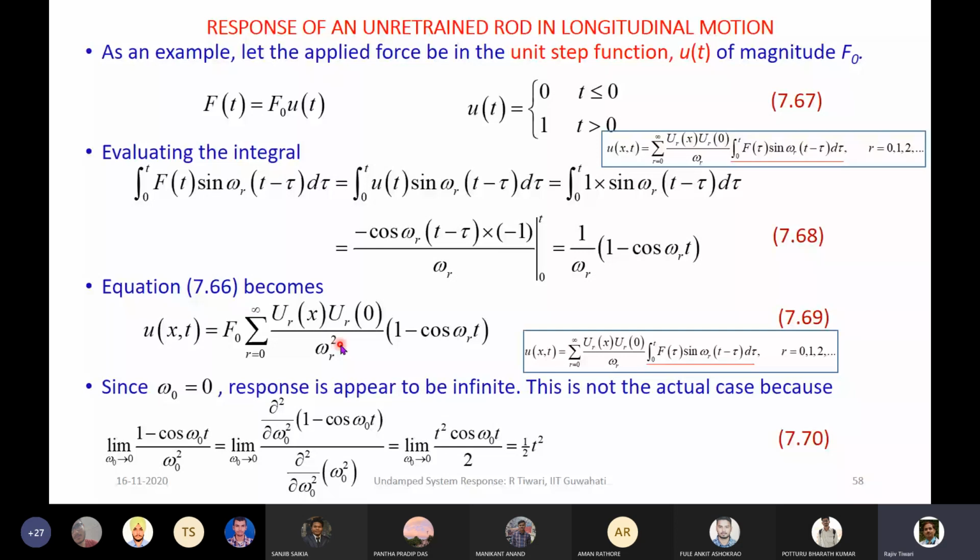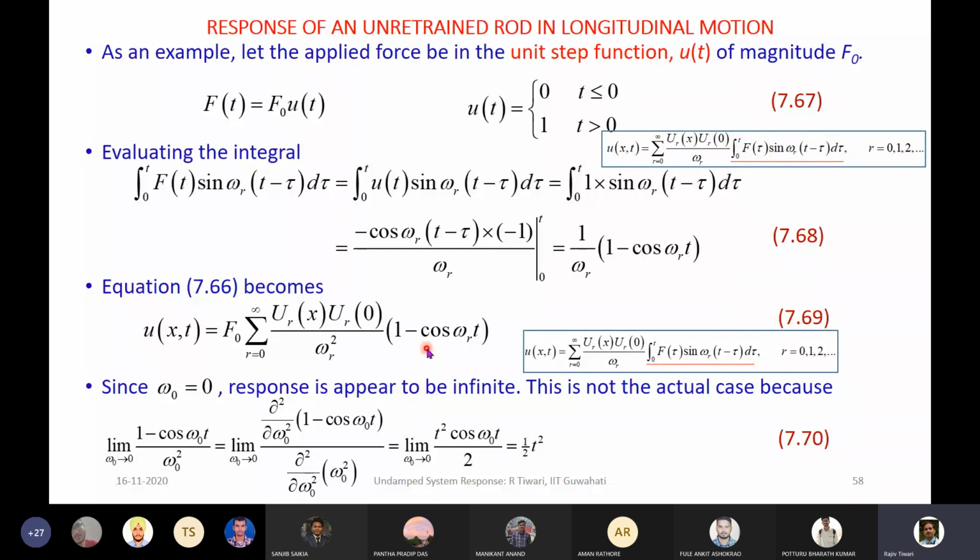So now you can see that we have evaluated the convolution integral for a particular force, this one, and we replaced it with the time function. Now we can understand that if you want to plot the response of the beam at any location with respect to time, let us say we take x is equal to L by 2, and then we can vary the time and we can get how the displacement will change with time.